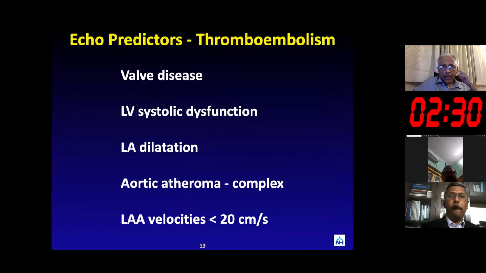So the echo predictors of thromboembolism are valve disease, LV systolic dysfunction, LA dilatation, and also one can look at aortic atheromas by TEE, the complex ones where you have a mobile component. And then the left atrial appendage velocities, as I showed earlier, less than 20 centimeters per second is high risk.